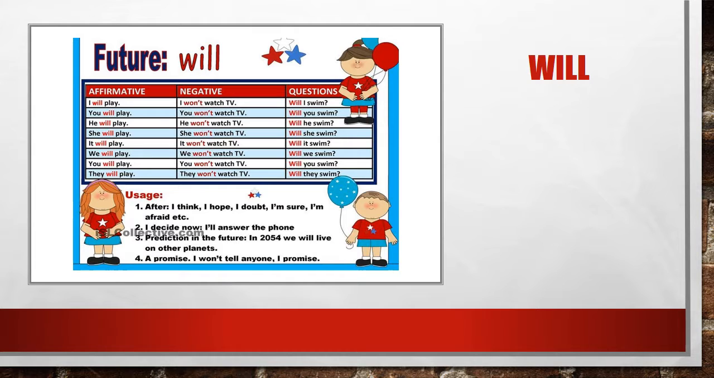Now, if you want to make the sentence negative, you want to talk about something that you are not going to do, you just add not, and you can say will not, or you can have it in contracted form like won't. Like I won't watch TV, you won't watch TV, and that would mean no miraré televisión, no mirarás televisión, etc. And once again, we have to switch stuff if we want to make questions, and that's why we have on the right column something like will I swim, will you swim, will he swim, etc.